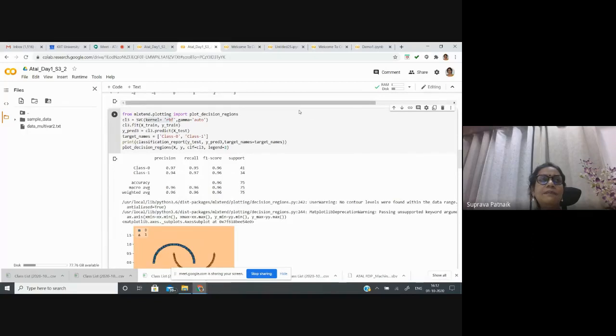But now if I take a product x into y and I plot it in a 3D space, x, y, and in the z direction I plot x dot y, then the samples are separable. So the role of the kernel is from the raw input sample domain, it maps the samples into a different domain where the samples are linearly separable. And then that linear separator is again reverse mapped to this domain, where it may not be linear.